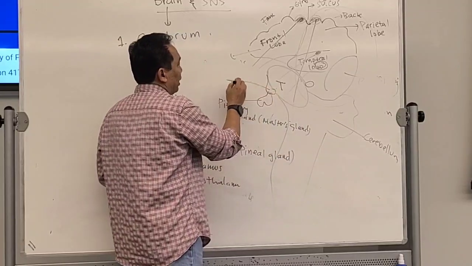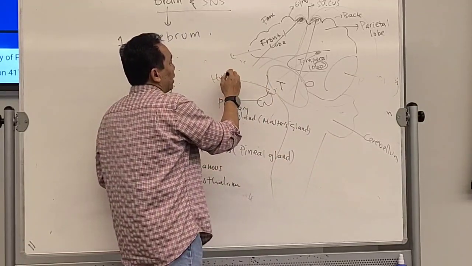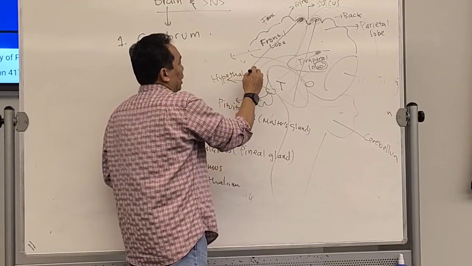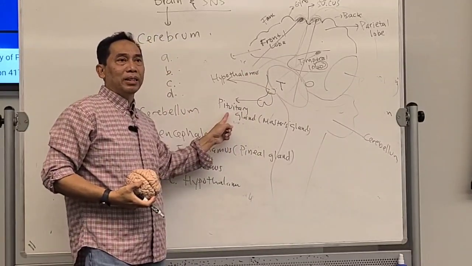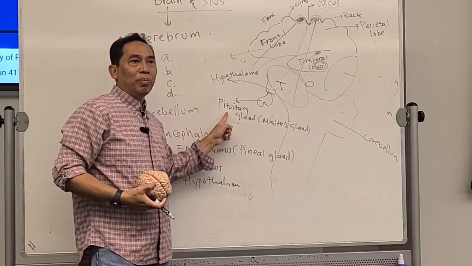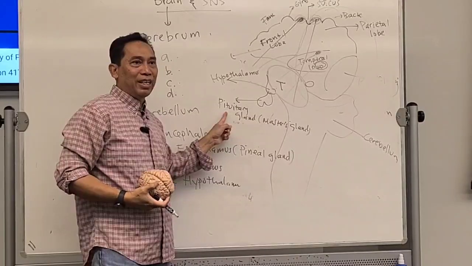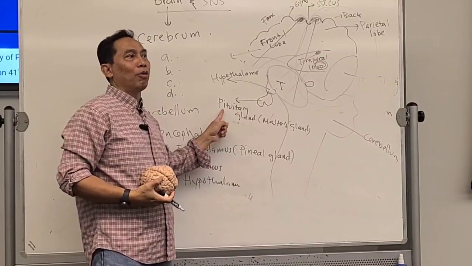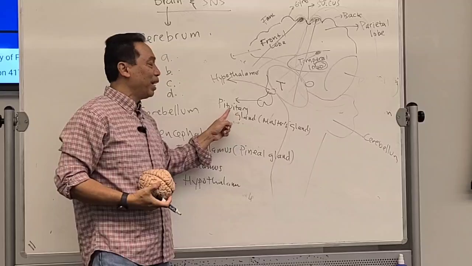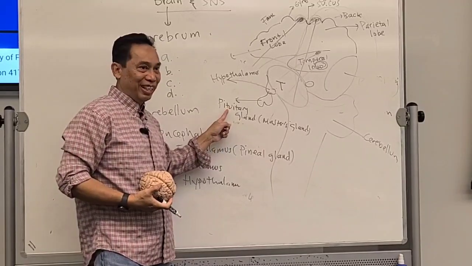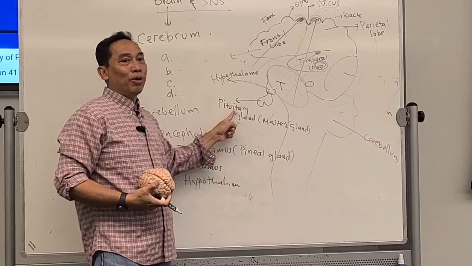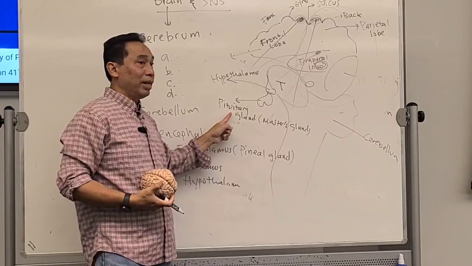Now, what is the function of the hypothalamus? It actually controls this master gland. The master gland produces 9 hormones that are really important for us. Growth hormone, for example, is produced by this pituitary gland. Your oxytocin, many hormones are produced by the pituitary gland.